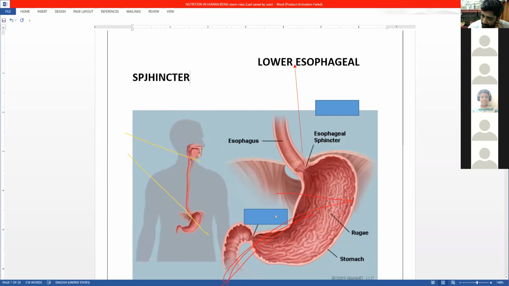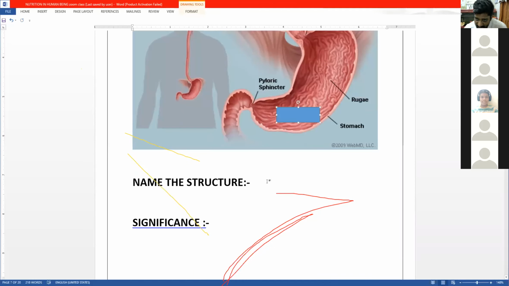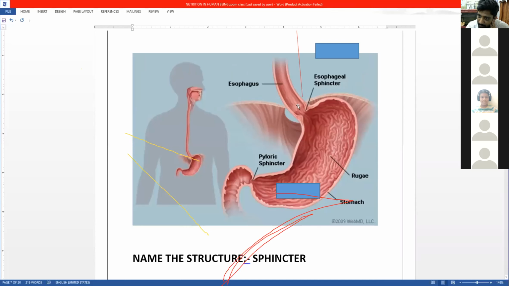Similarly, we have one more sphincter over here. So this is the stomach part. So this part is called the pyloric sphincter. Now you have identified the structure, correct? It's a sphincter. Now the next question is, what is the significance? See here, the moment the food enters through this, it will close. So what will happen? The food cannot come back. Okay. So if you see, I'll explain to you in the.